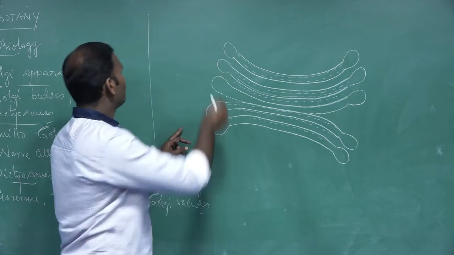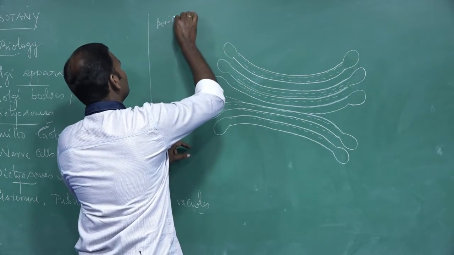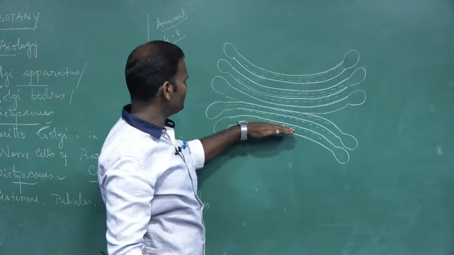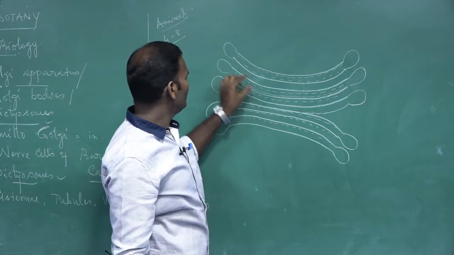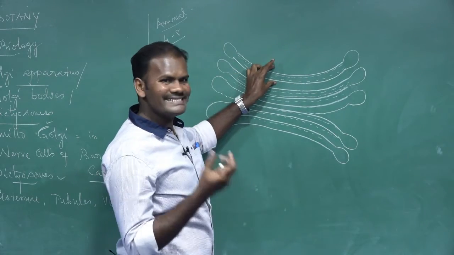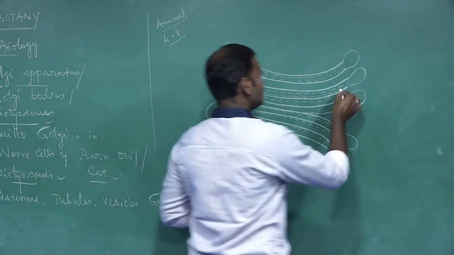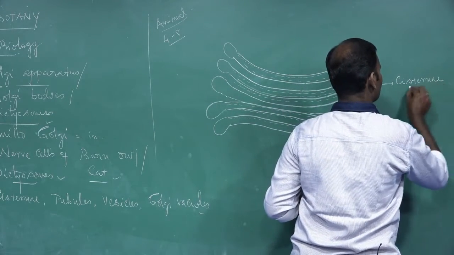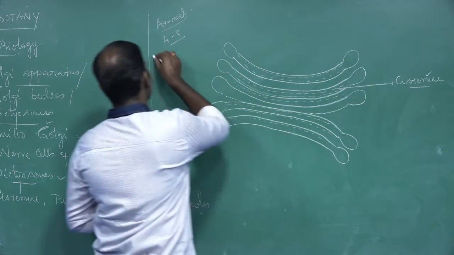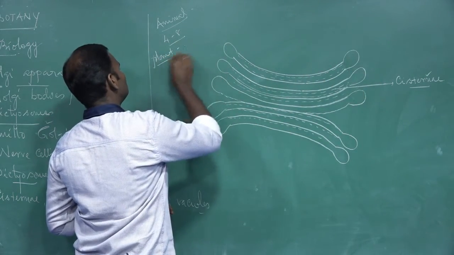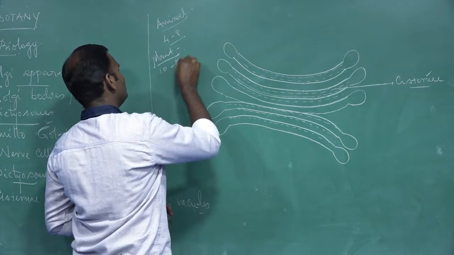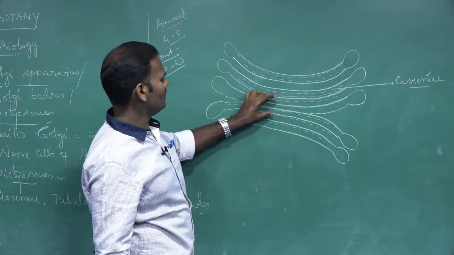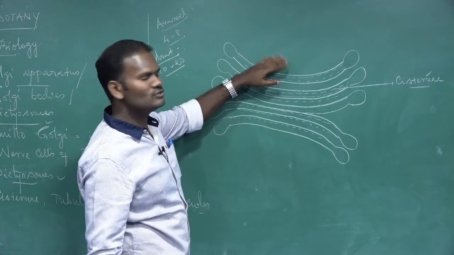Once again, remember, in animal cells there are 4 to 8 stacked, membrane-bound saccular structures arranged one above another. These are called cisternae. But in plant cells, the stack is 10 to 20 in number, minimum 10, of membrane-bound saccular structures arranged one above another.